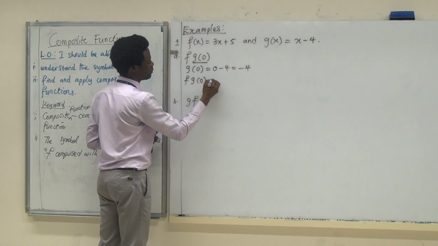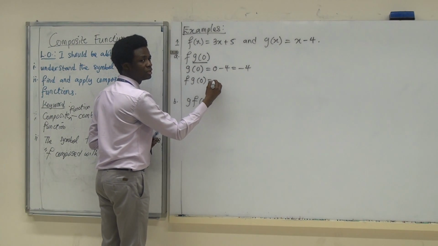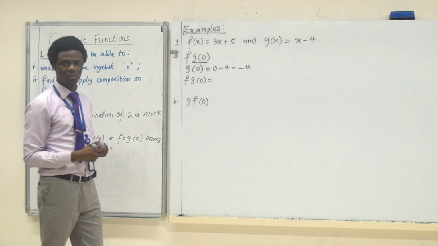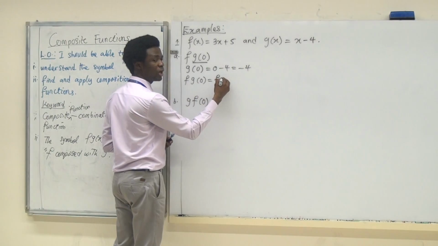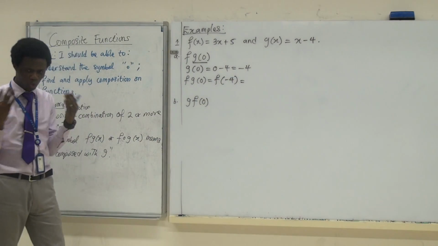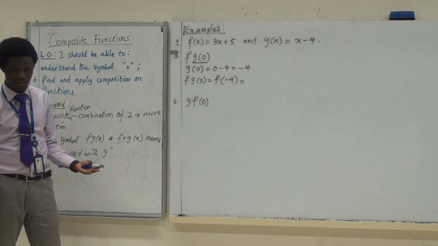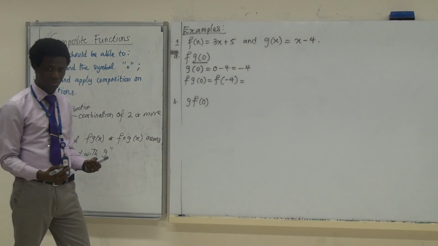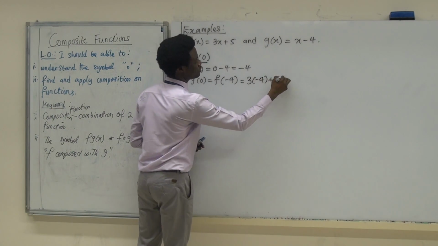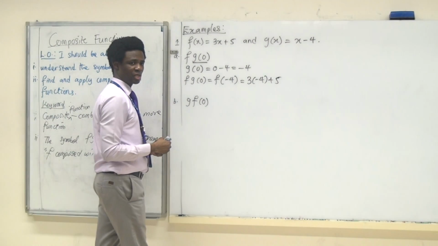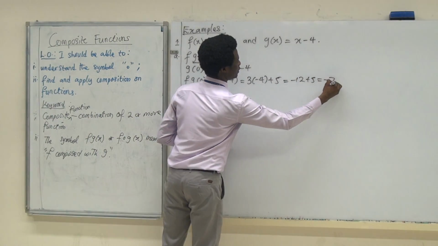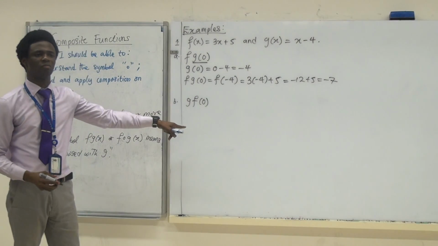F of g of 0 simply means what now? It's f of negative 4. Are you guys really serious right now? Simply means f of what? F of negative 4. Negative 4. I hope you wouldn't look confused and ask me, oh, what are we doing? Then this will be 3 times negative 4 plus 5, right? Does that make sense now? And that gives minus 12 plus 5, which is what? So that is that. Let's see if we get minus 7 here also.